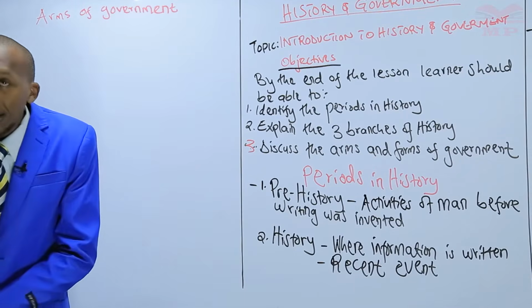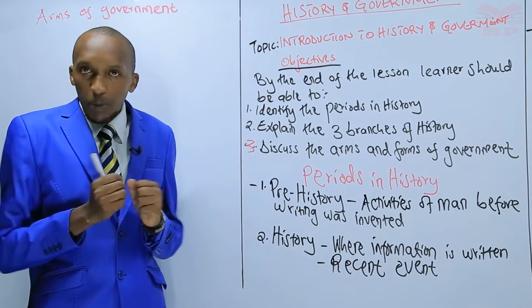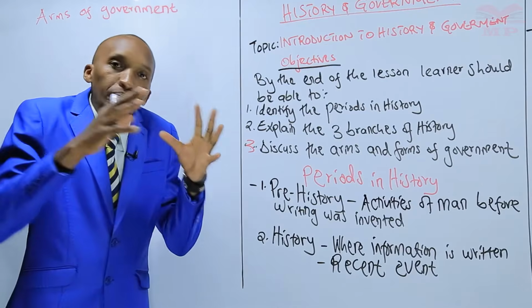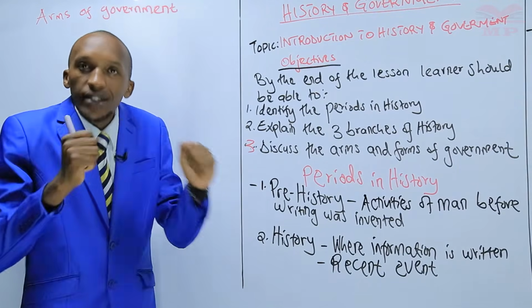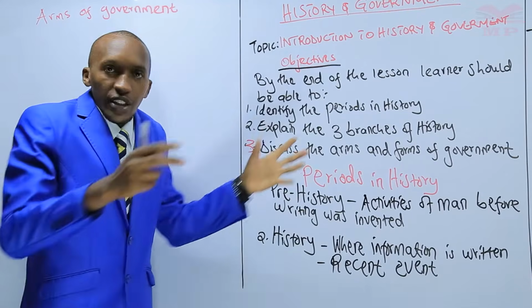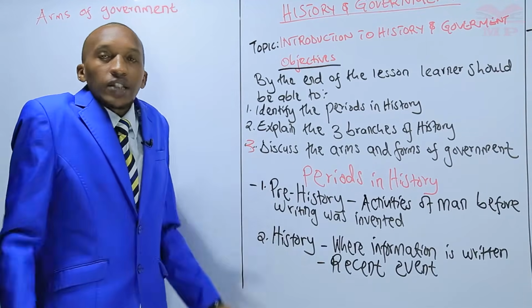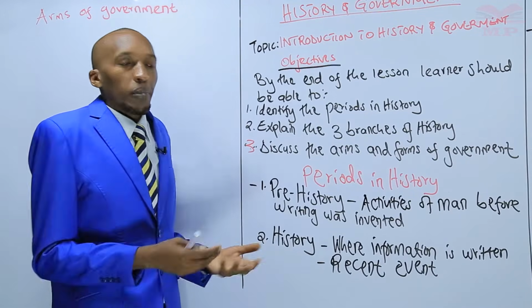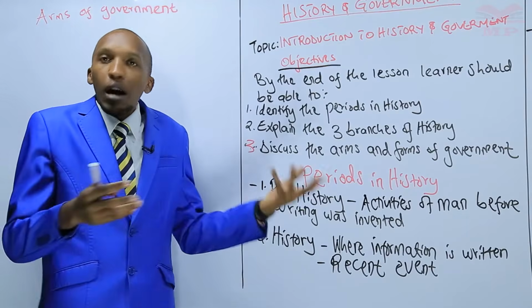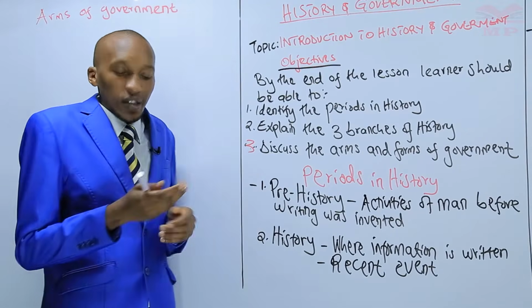So what are these arms of government? We said a government is a group of people who have been given power to control the affairs of a given state or country. And these powers are derived from the people of that country. So a government to operate needs different arms, or it has different organs to help it exercise its control.